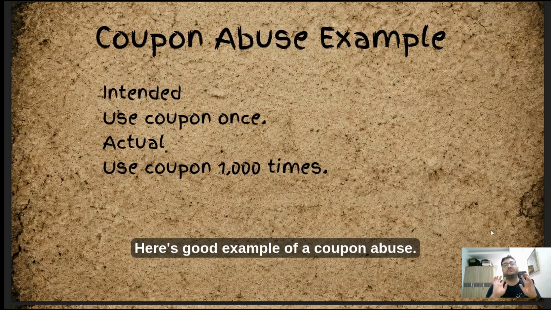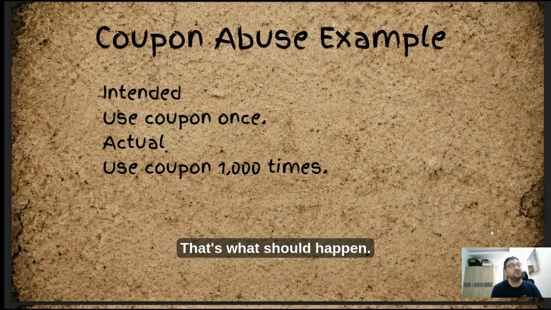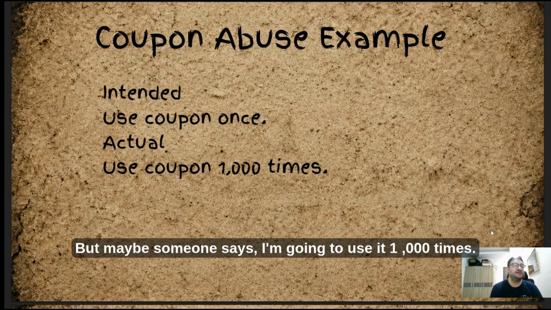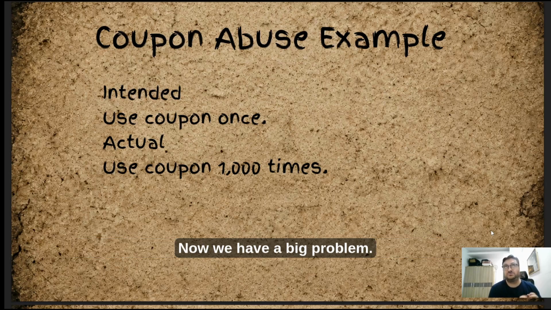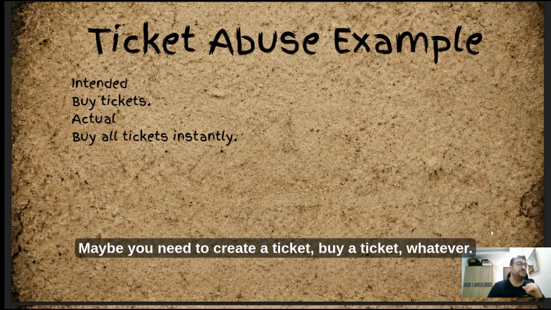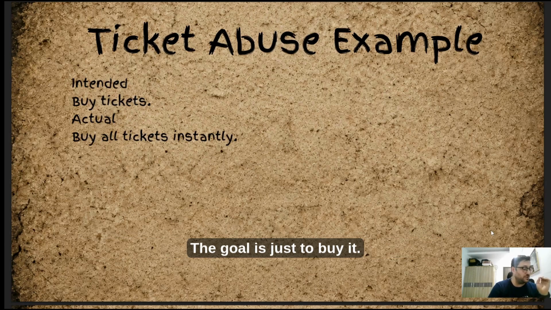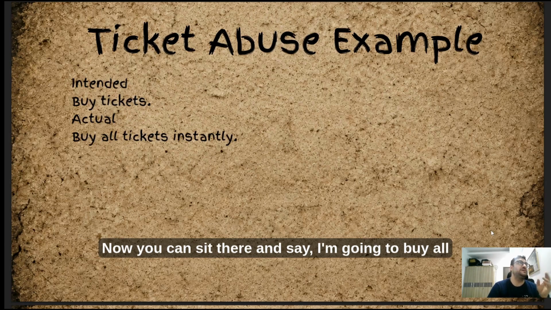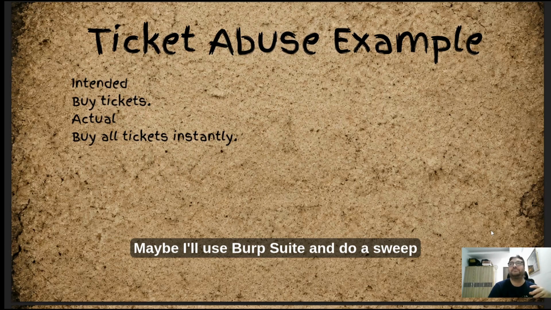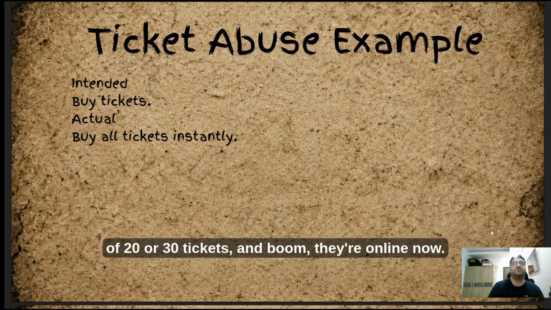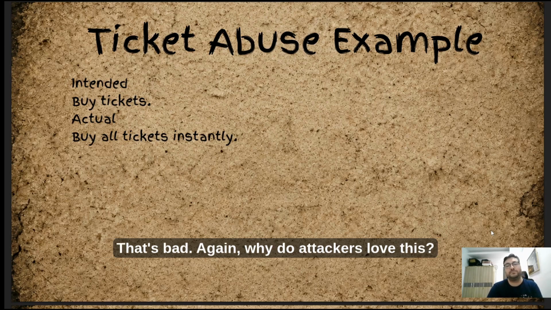So here's a good example of coupon abuse. We sit there and say, okay, I'm going to use a coupon once. That's what should happen. But maybe someone says, I'm going to use it 1,000 times. Oh, okay. So now we have a big problem, right? Ticket abuse. Maybe you need to create a ticket, buy a ticket, whatever. The goal is just to buy it. Now you can sit there and say, okay, I'm going to buy all of them at once. So maybe I'll use like Burp Suite and do a sweep of like 20 or 30 tickets, and boom, they're all mine now. Okay, so that's kind of bad.